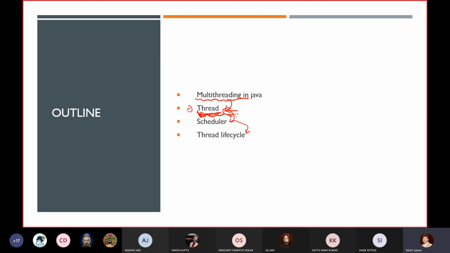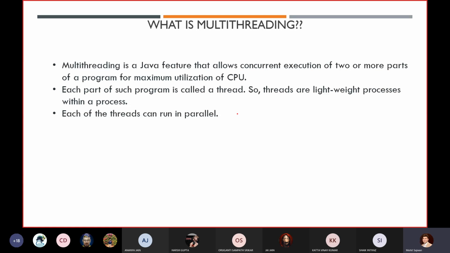What do you mean by multi-threading? I will give you some real life examples too, so that you will have a better understanding. Let's go for the theoretical definition: multi-threading is a Java feature that allows concurrent execution of two or more parts of a program for maximum utilization of CPU.